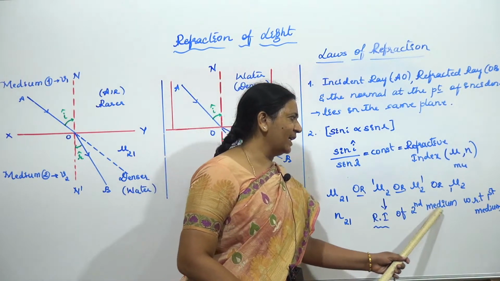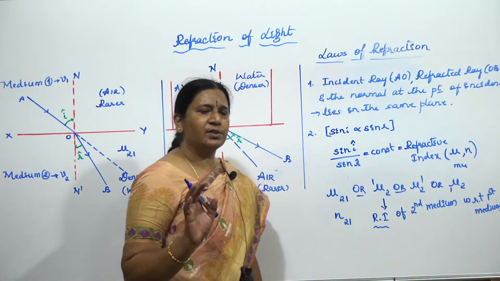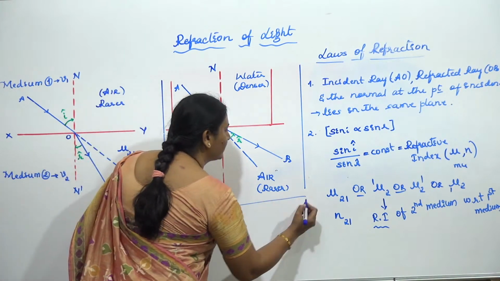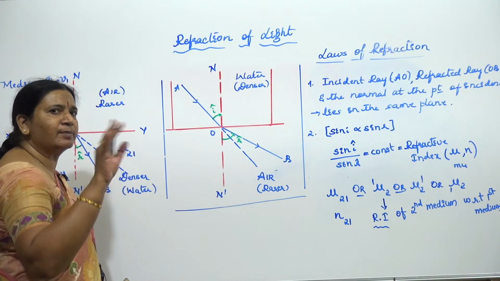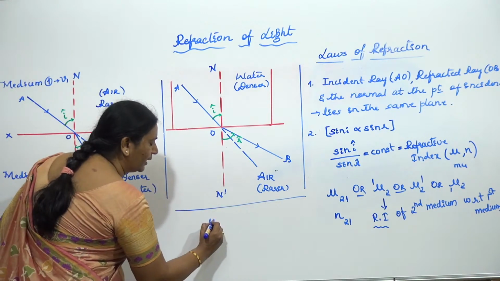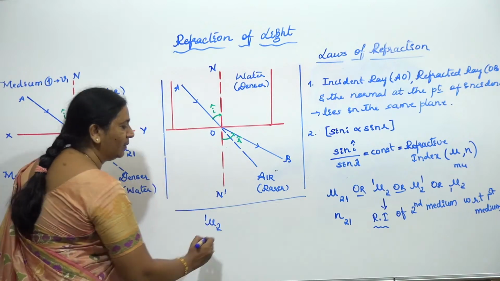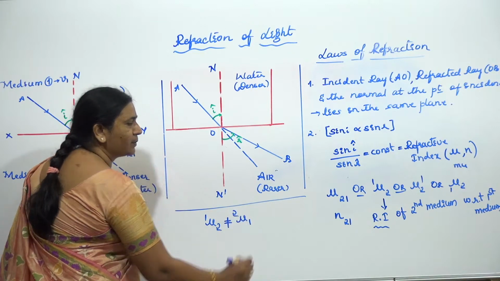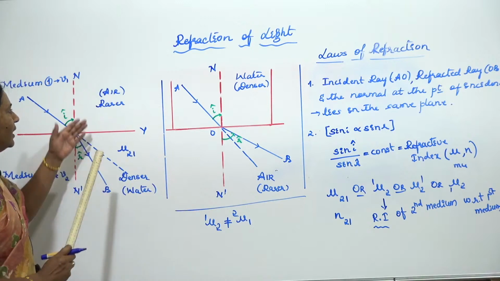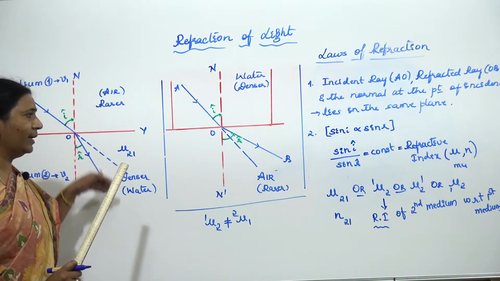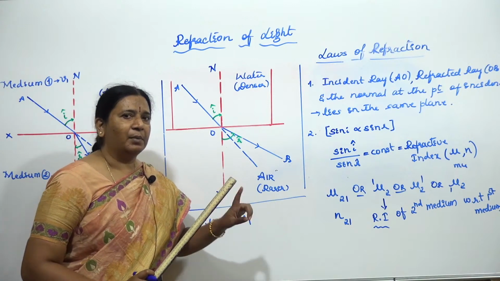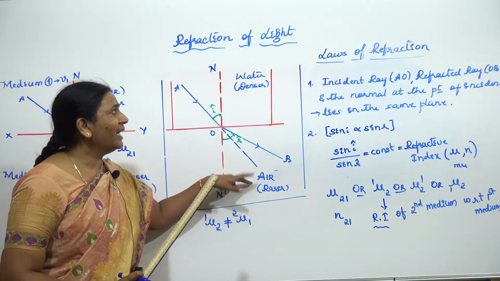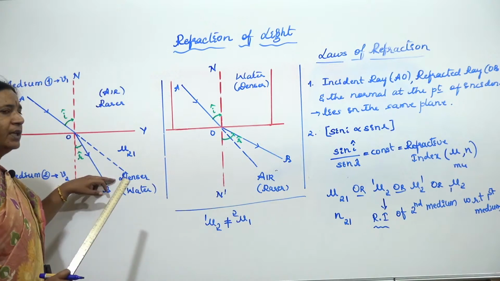Refractive index of second medium with respect to what we are having? First medium. But do remember, the refractive index of second medium with respect to first medium is not equal to that of first medium with respect to second medium. Don't write that, because here we have taken the same pair, that is air and water, and water and air. The refractive index of second medium with respect to first medium becomes air with respect to water, but here it is water with respect to air.